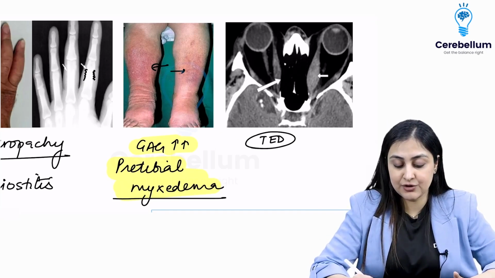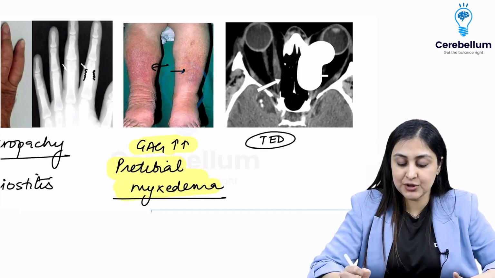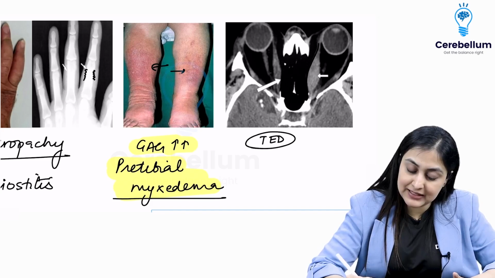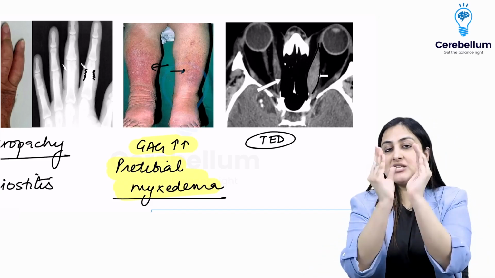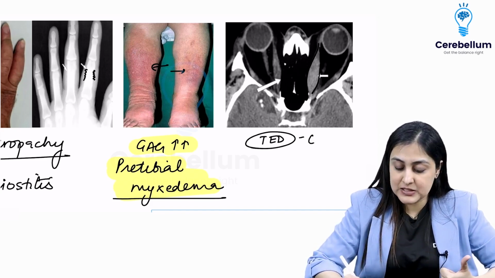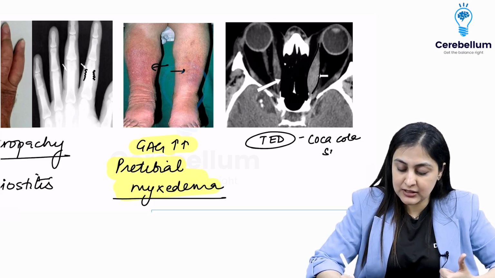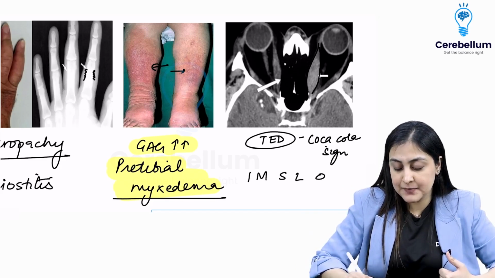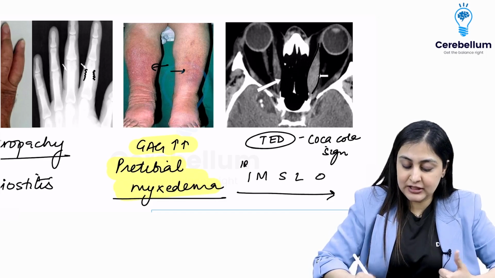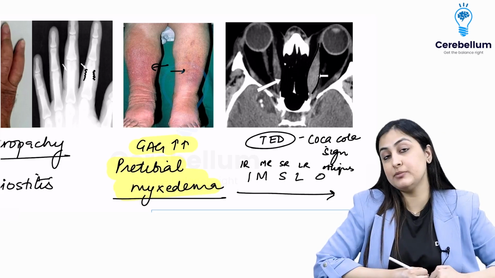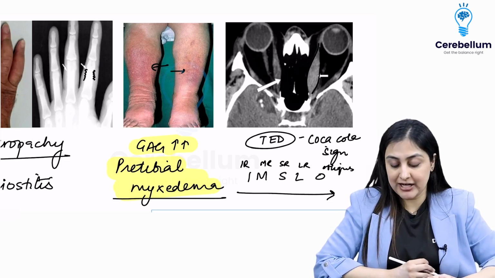So you're going to have the retroorbital fat also increasing, and you're going to have the muscles also increasing in size. And how the muscles expand is very typical. You can see how just the muscle belly increases, whereas the tendinous insertions remain normal, and this is what is known as a Coca-Cola bottle sign. The order in which the muscles are involved, you can remember by "I am slow". So it is going to be inferior rectus first, followed by medial rectus, superior rectus, lateral rectus, and then the oblique. So this is the order in which the muscles are involved. So this is thyroid eye disease.